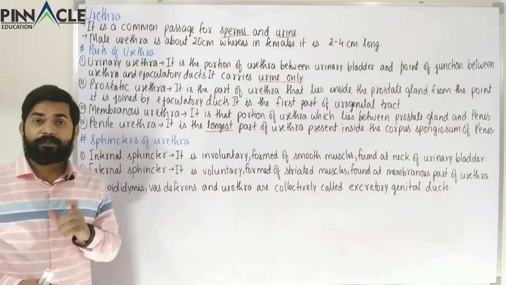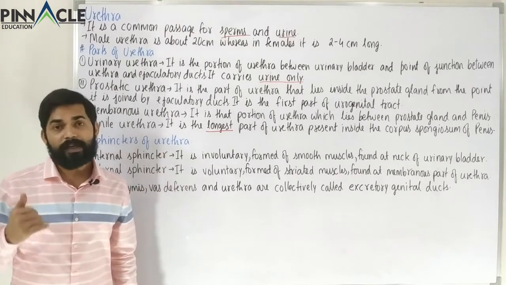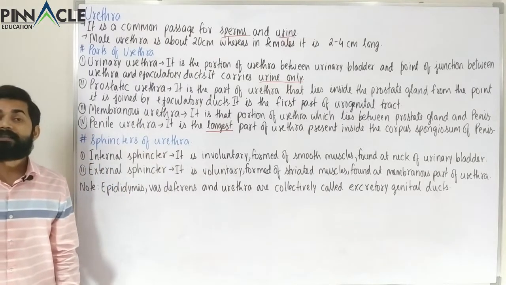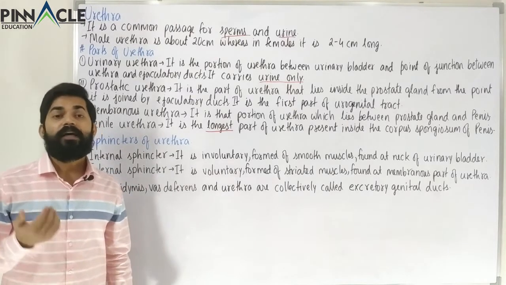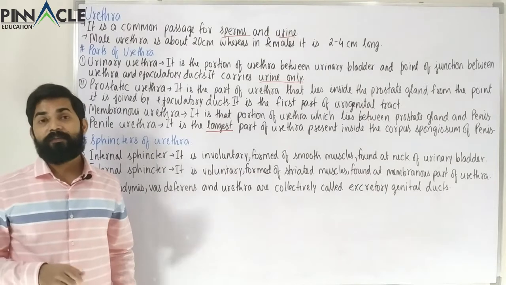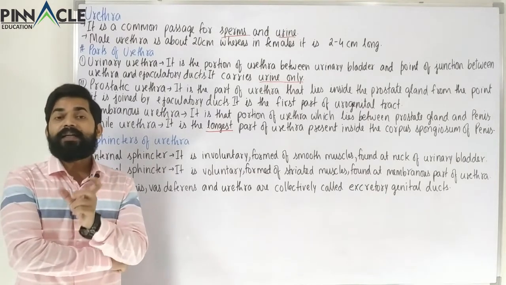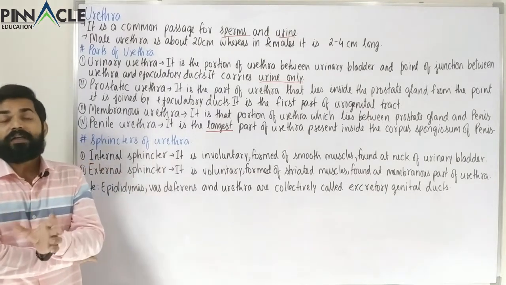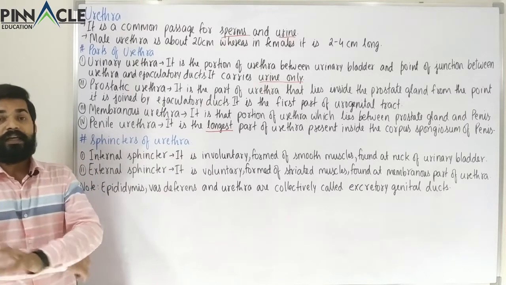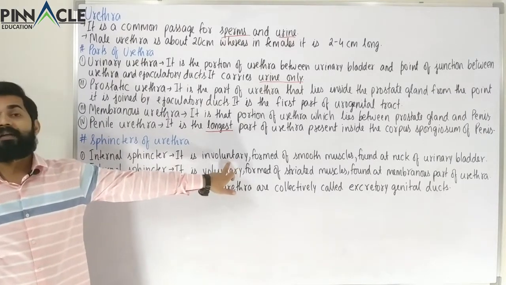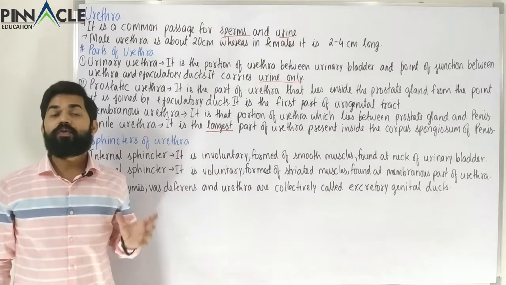The first sphincter that we have to study is the involuntary sphincter, which is the internal sphincter. The internal sphincter is involuntary. We cannot control the opening and closing. That is what is meant by involuntary, and it is formed of smooth muscle fibers.